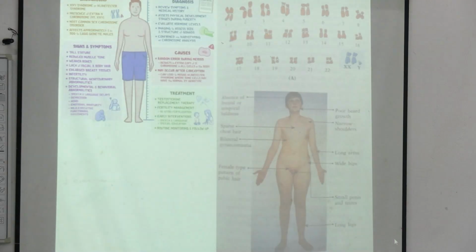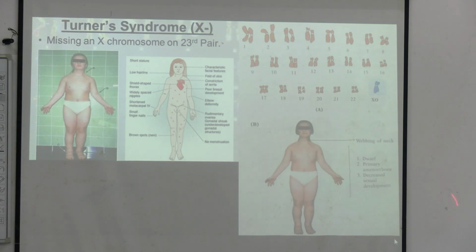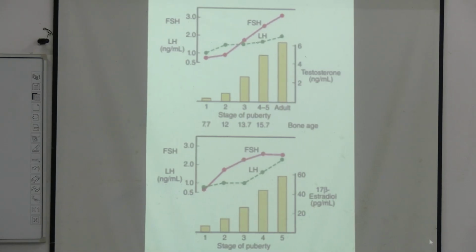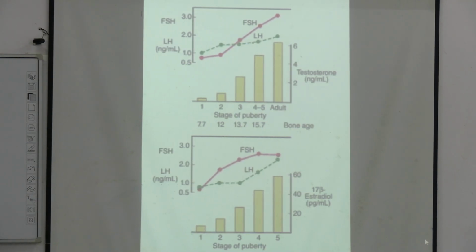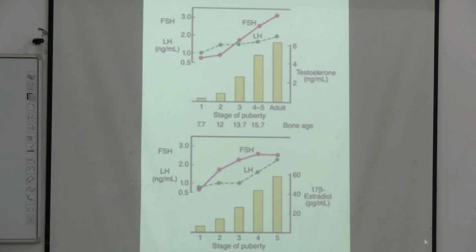This one, the child remains a dwarf according to the stages of development. Okay, stages of development: how FSH and LH, the upper one is about the males and the lower one is about the females. So how the FSH and LH levels are changing at the different stages of puberty.